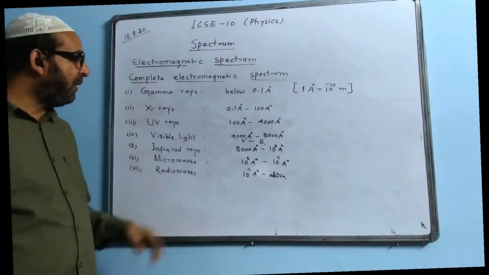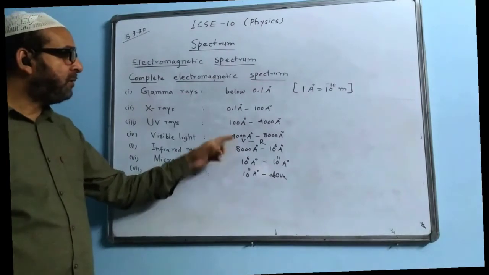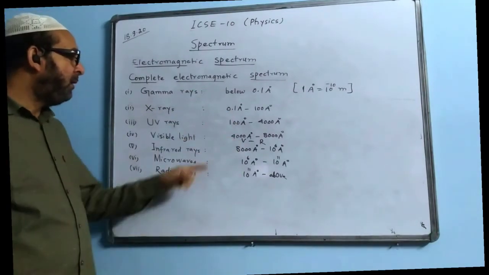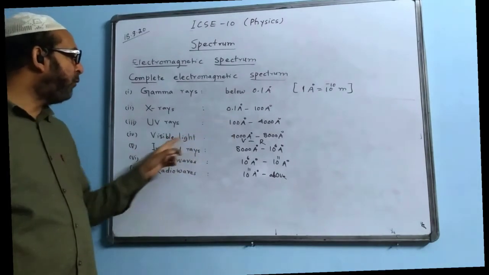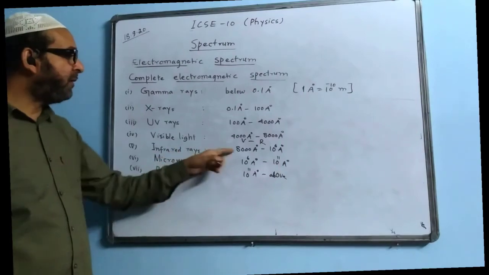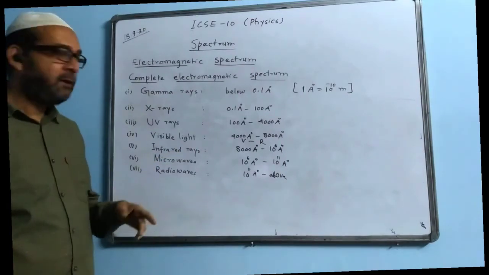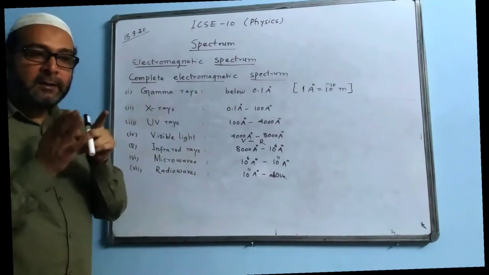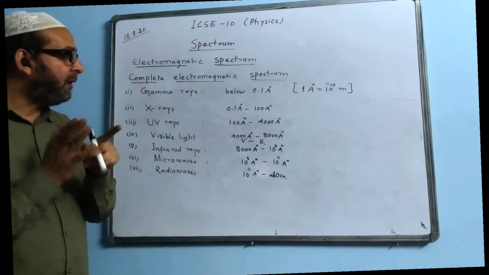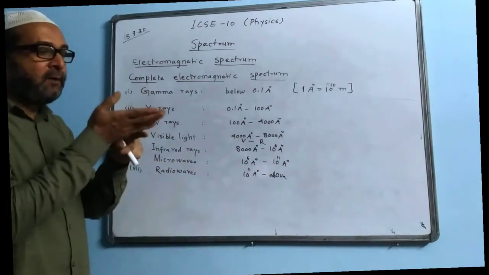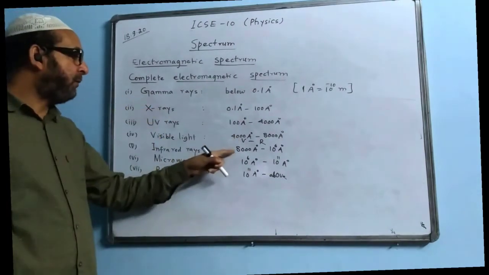Which one is the least harmful of them? We say infrared because it's below. As we go down, the harmful effect keeps on decreasing. Ultraviolet is more harmful than the visible light, and visible light is more harmful than the infrared rays. So name two spectrums which fall in the neighborhood of the visible light. We say one is ultraviolet just above and one is infrared rays.